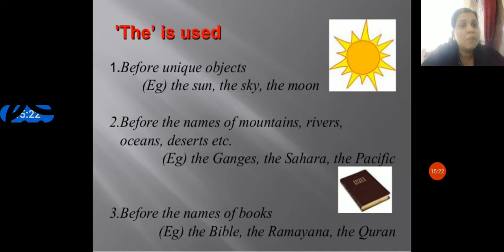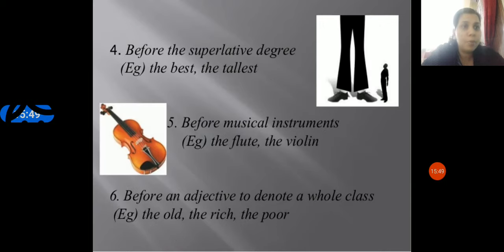Before the names of books: the Bible, the Ramayana, the Quran, the Bhagavad Gita. So the article the is used before unique objects, before the names of mountains, rivers, oceans, deserts, and before the names of books. But not the Bible or the Ramayana alone, when we specify the book.